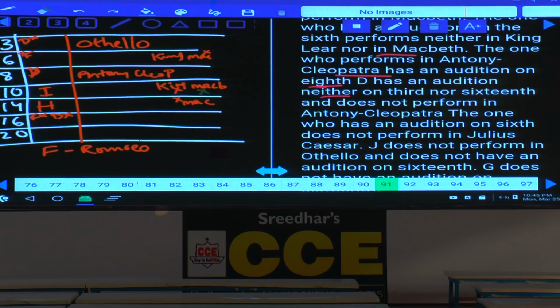Hence, what are the different possibilities? D cannot be on 3, 8, 10, 14 and 16. D can be either on 6th or 20th. How many possibilities do we have? 2 possibilities. D can be either on 6th or on 20th.